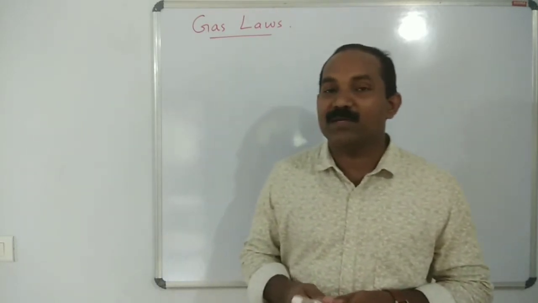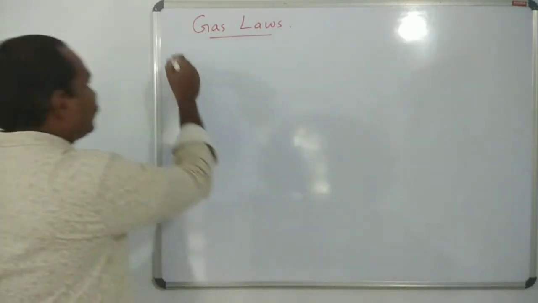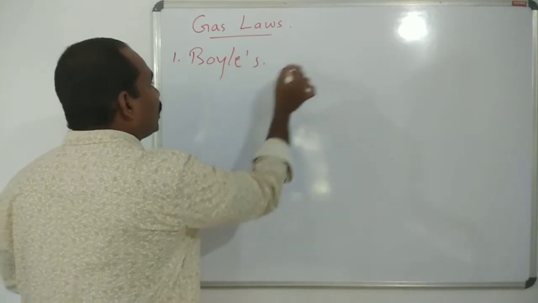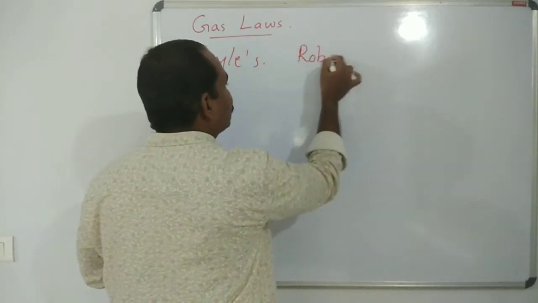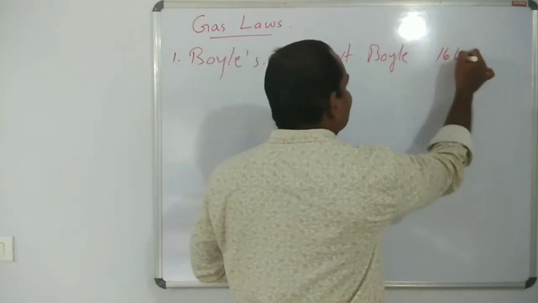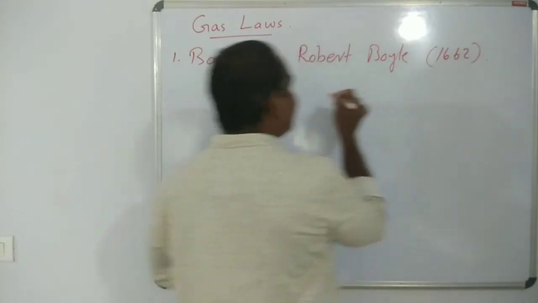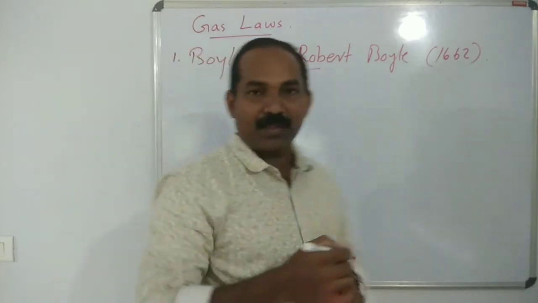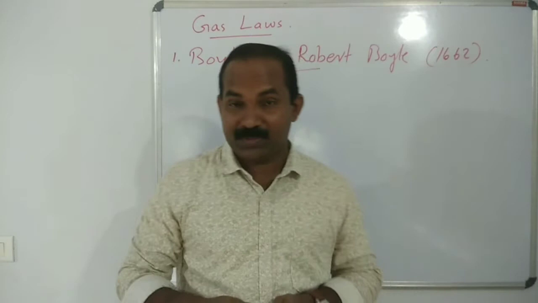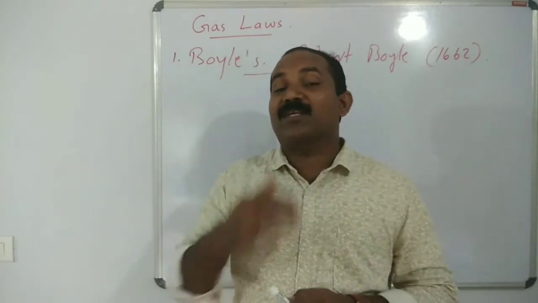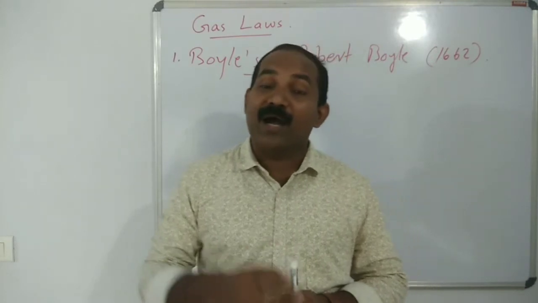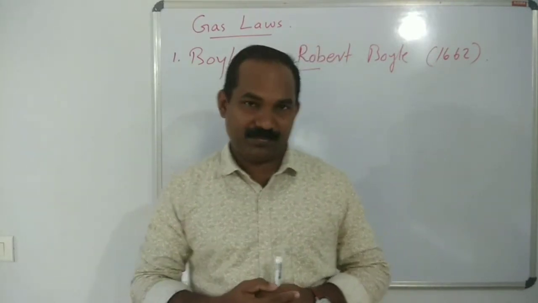First one is Boyle's law. Robert Boyle in 1662 proposed the law. He studied the pressure and volume of gas at constant temperature.